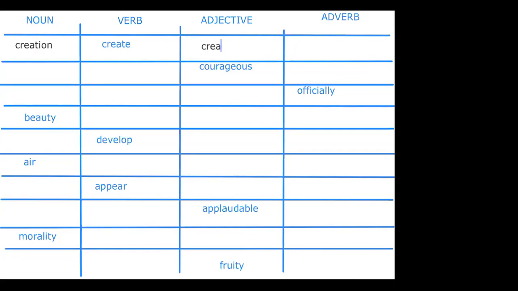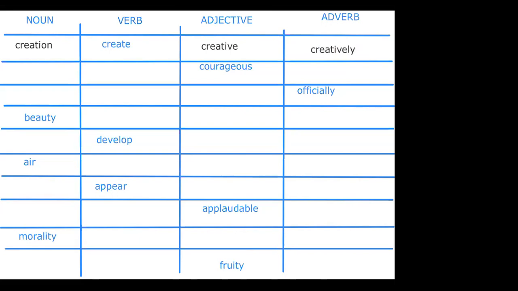Creativity. Okay, creativity, sure. And is there... no, very good. It is creative and not creativity. Okay, creative. And give me the adverb form. This is creatively. Very good.